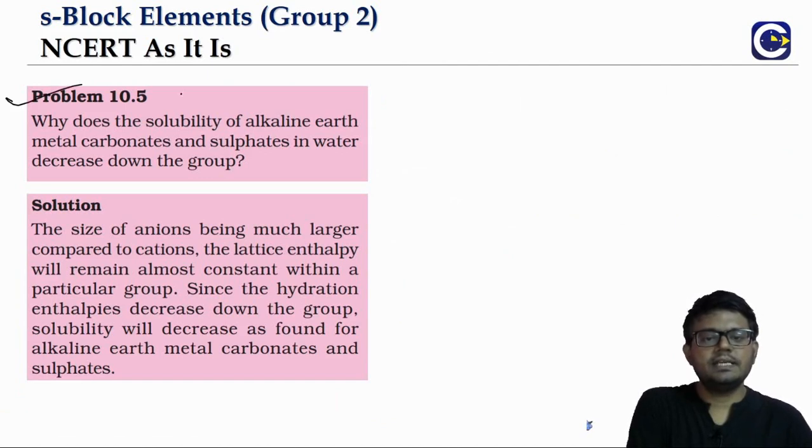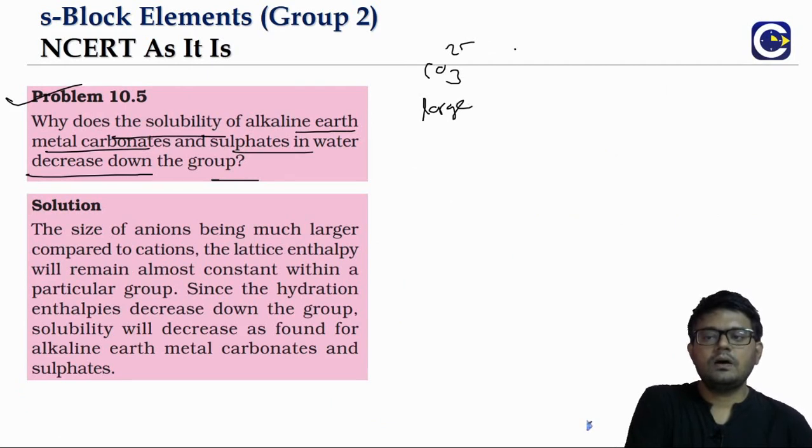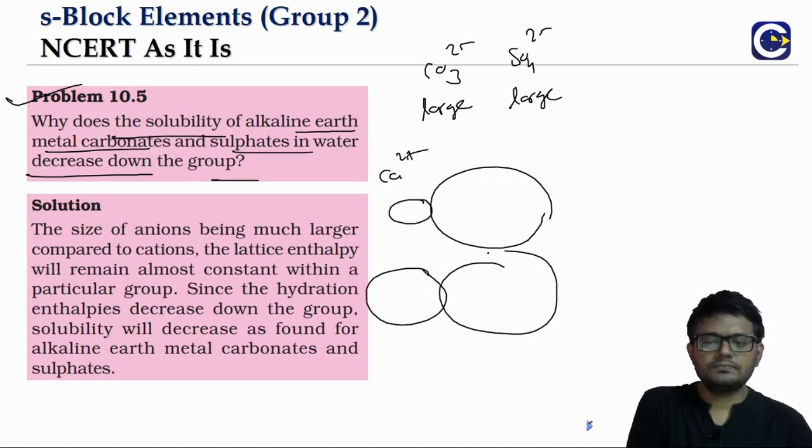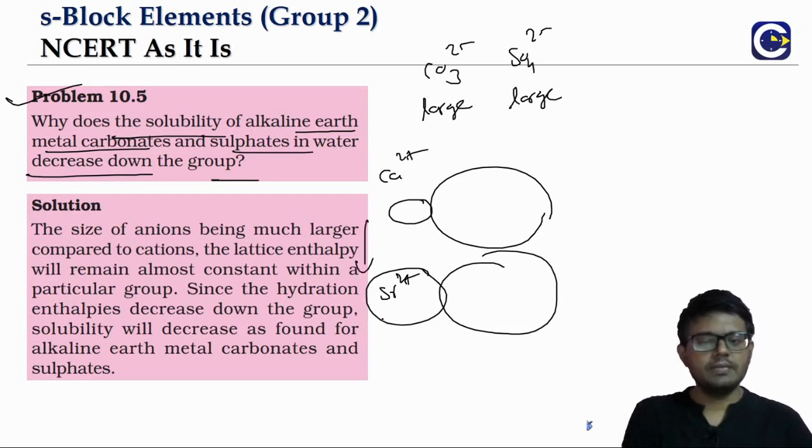So look at this. This is an in-text question. Why does the solubility of second group carbonates and sulfates decrease down the group? If you look at a carbonate ion, it is a large anion, and a sulfate is also a large anion. So on one side you have the large anion, and on the other side we have the cations, whether we are talking about calcium or strontium. As we go down the group, what happens? The cation size will be increasing.